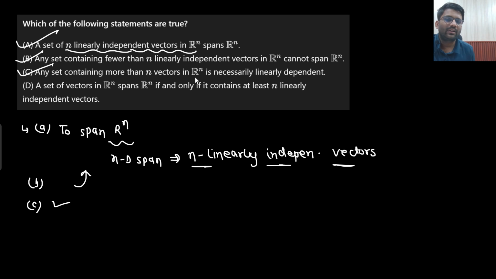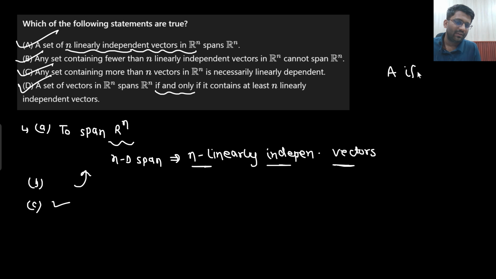A set containing more than n vectors in Rn. Rn means an n-dimensional set of vectors. If we have more than n vectors, surely they will be linearly dependent, so they will create a set of linearly dependent vectors. So option C is also correct. Option D: a set of vectors in Rn spans Rn if and only if it contains n linearly independent vectors. What is the meaning of if and only if? If and only if means the statement should hold in both directions.